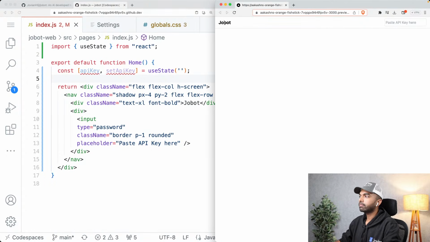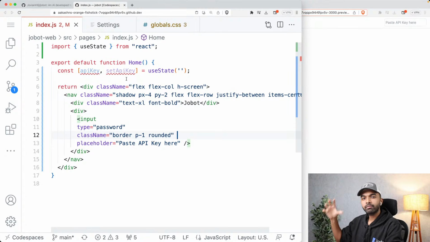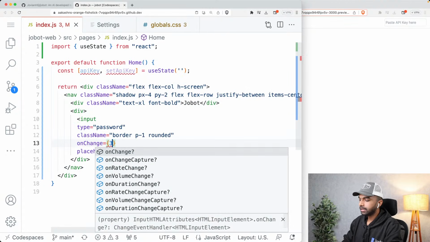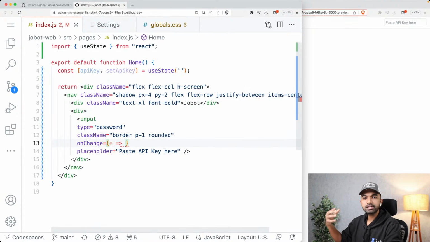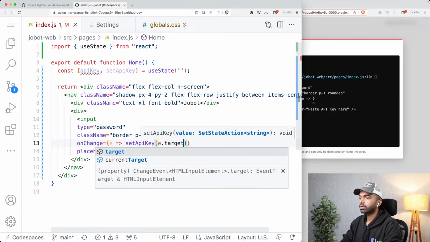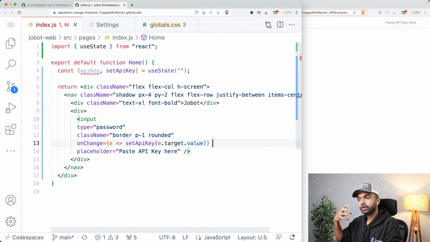So that's fine. So now we have this navbar over here, and we have this paste API key here. We have this input box over here, and we can paste our API key in here. Now what we need to do is save the value of the API key in this API key variable. So one thing we can do is say onChange. We take the event that gets triggered when we change the value of the input field, and we want to set API key to e.target.value. Okay.